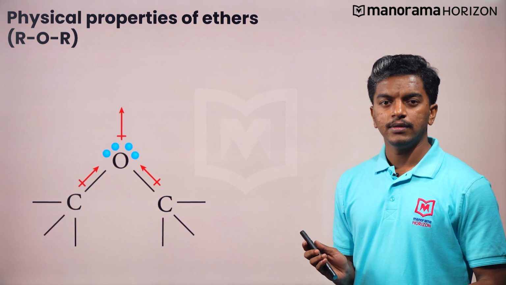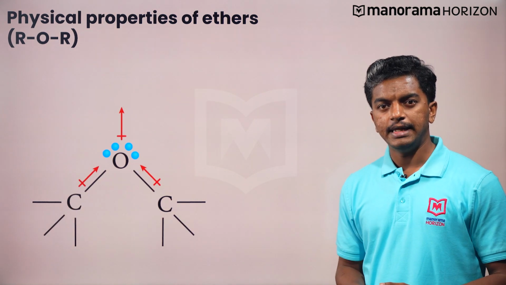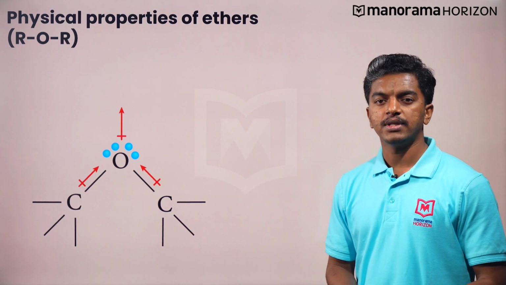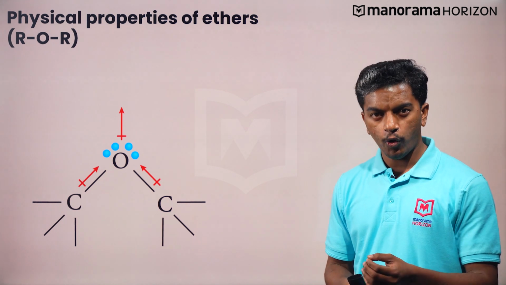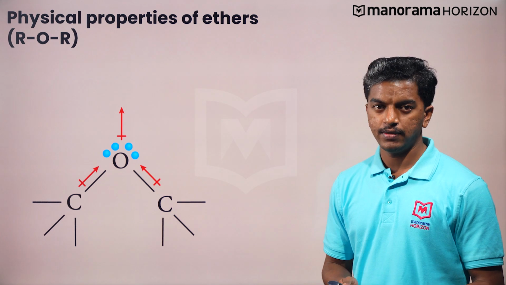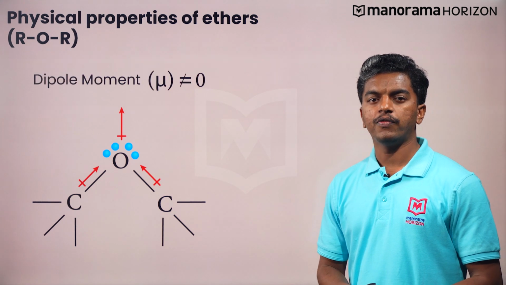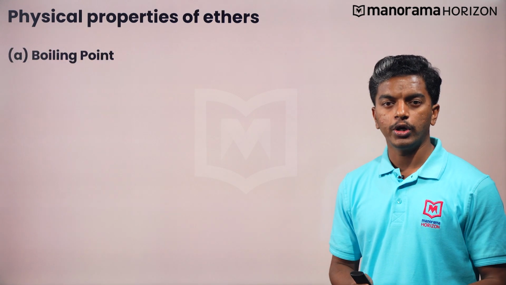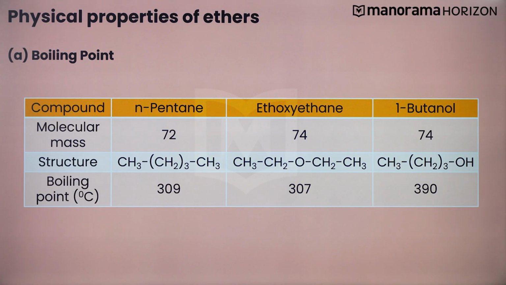As you can see here, the C-O bonds in ethers are polar in nature. Hence, ether molecules have a net dipole moment. However, this weak polarity does not affect their boiling points. The boiling points of ethers are similar to that of alkanes with comparable molecular masses. For example, the boiling points of ethoxyethane and n-pentane are very similar.